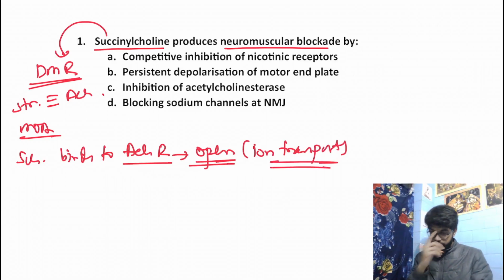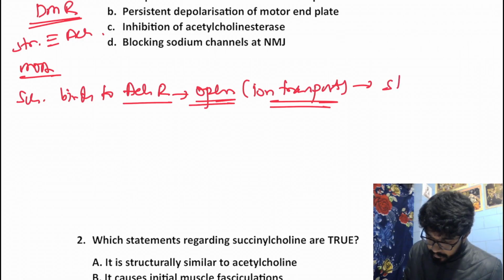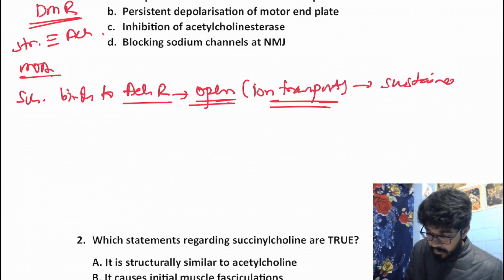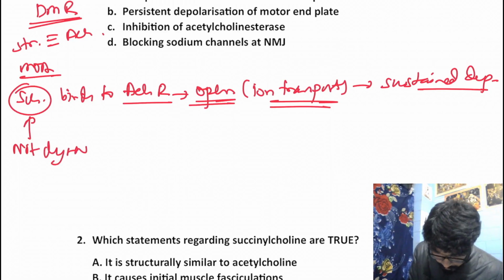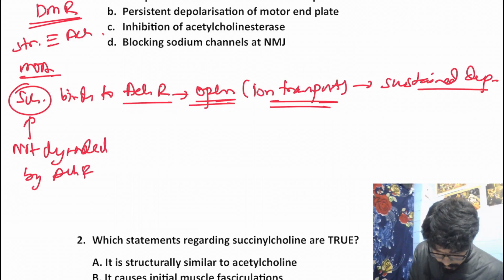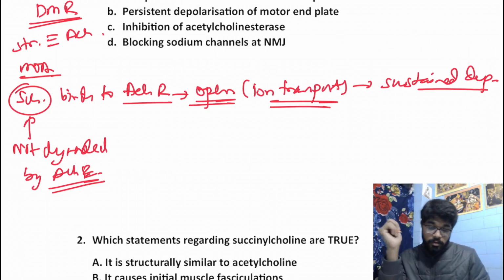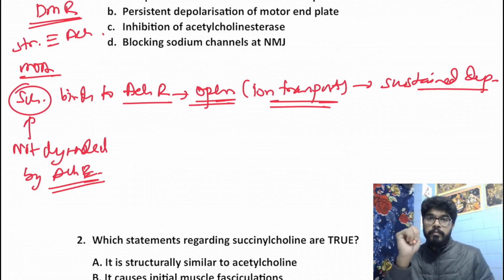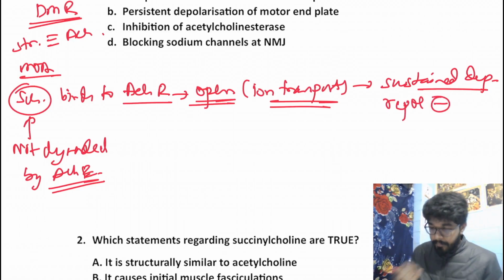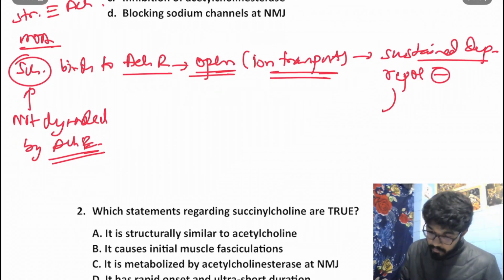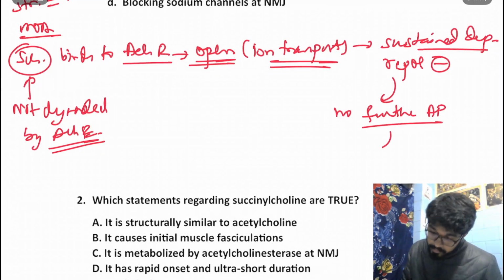So this results in sustained depolarization. Why? Because succinylcholine is not degraded by the acetylcholinesterase which is present in the neuromuscular cleft. The acetylcholinesterase cannot degrade the succinylcholine, and the succinylcholine keeps those channels depolarized. As a result, the repolarization phase is absent and depolarization is continued, which results in no further action potential generation, and this would result in muscle relaxation.